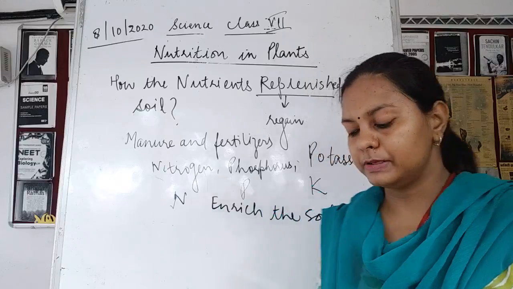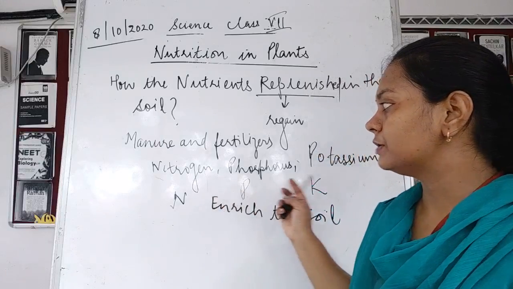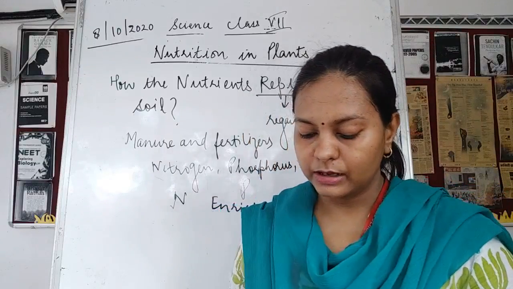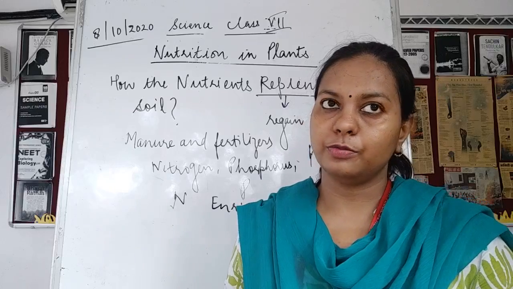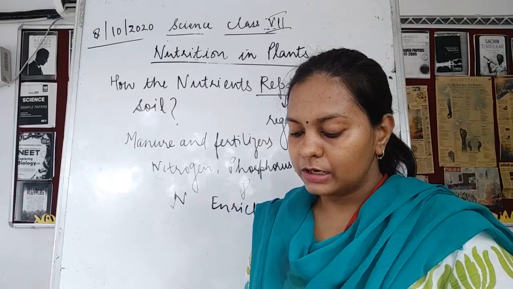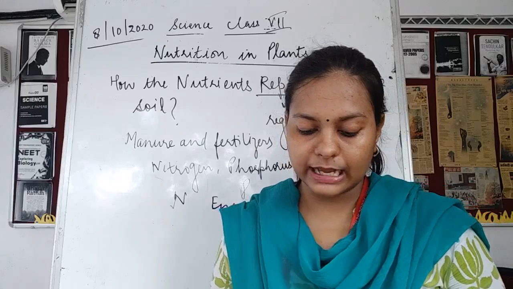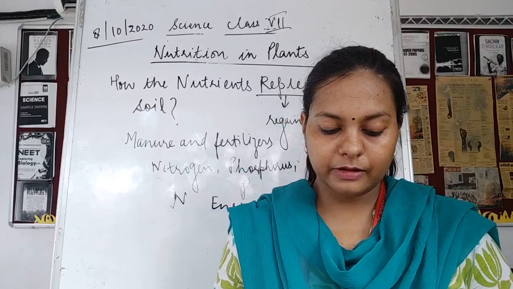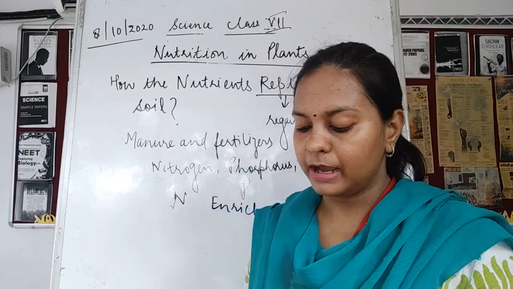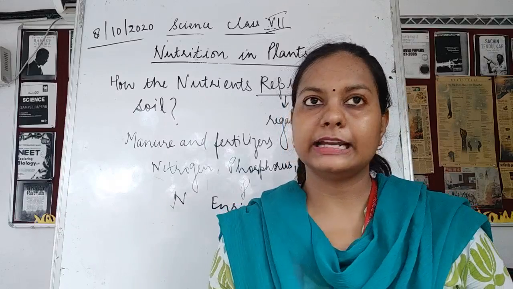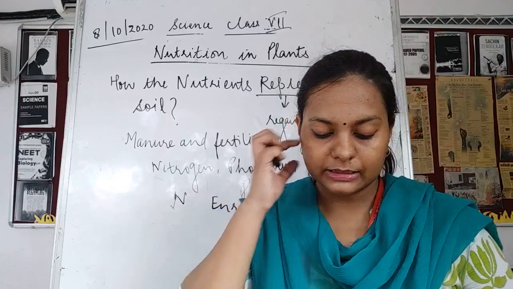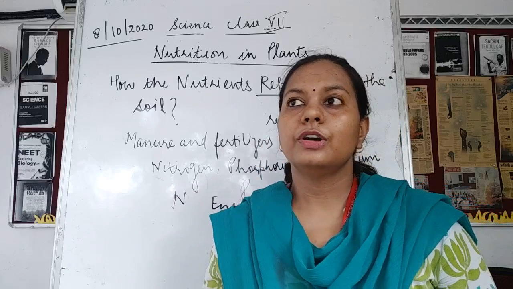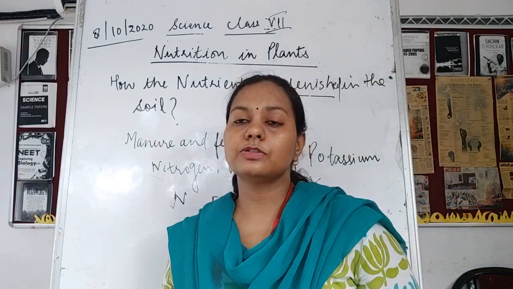Now what happens if we are adding these nitrogen, phosphorus and potassium from time to time? It is going to enrich the soil and it is going to help the plants to grow properly. Now, you have learned that nitrogen gas is also available in plenty in the air. If the plants cannot use that, then the carbon dioxide could also be utilized. The carbon dioxide is used, and this is also helpful in